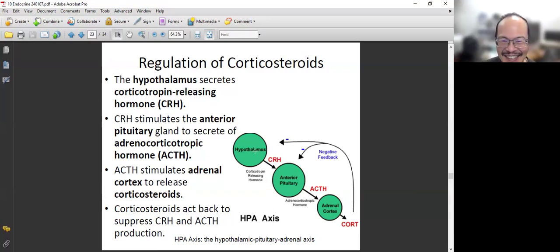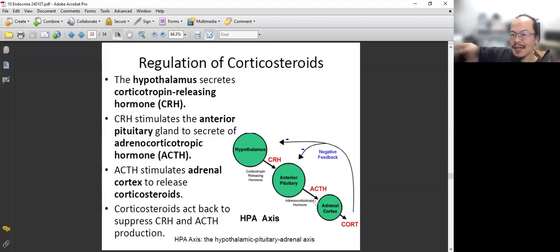Before we look at each one, I just want to bring you back again to this extension from our hypothalamus, pituitary gland, adrenal cortex. This is hypothalamus H, anterior pituitary gland P, adrenal cortex A. So it's the HPA axis. From the brain, the hypothalamus regulates the anterior pituitary gland, and then that regulates the end organ.